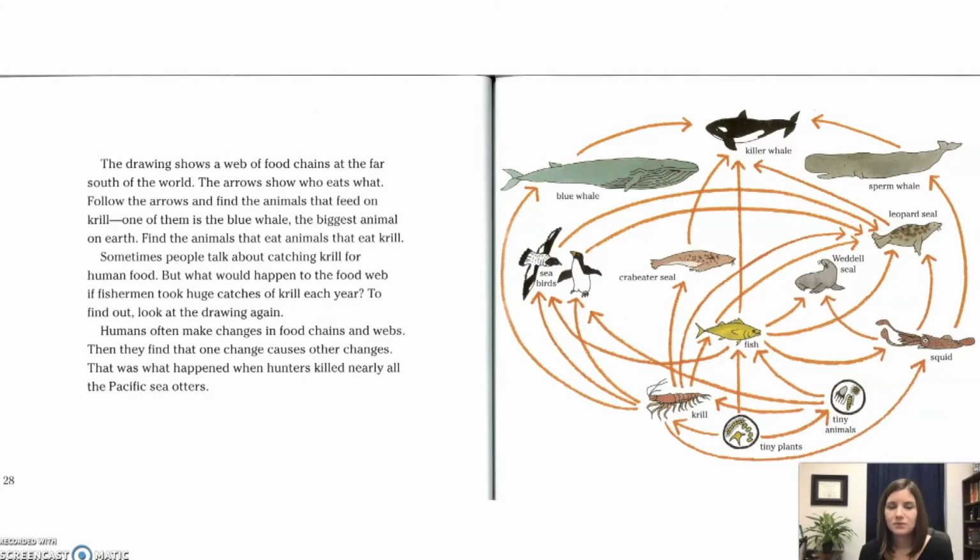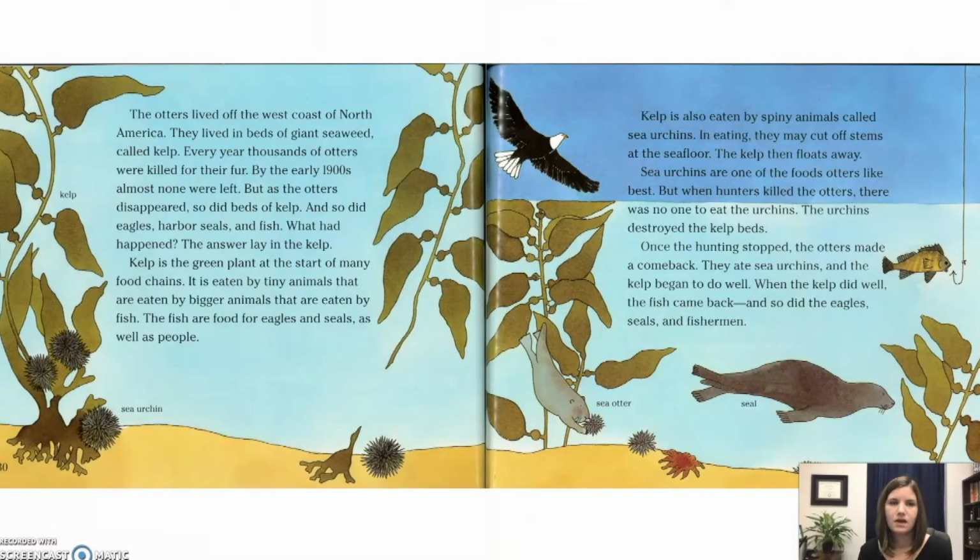That was what happened when hunters killed nearly all the Pacific sea otters. The otters lived off the west coast of North America. They lived in beds of giant seaweed called kelp. Every year, thousands of otters were killed for their fur. By the early 1900s, almost none were left.